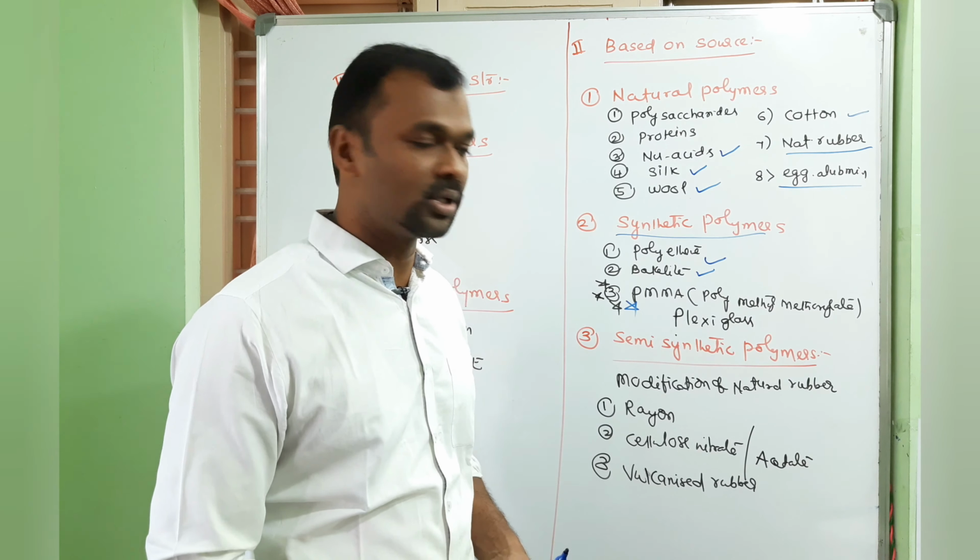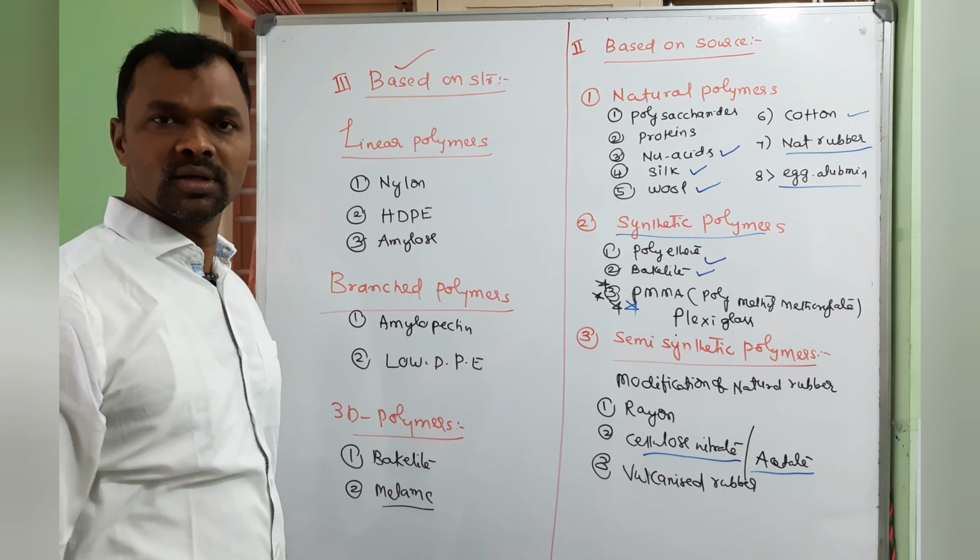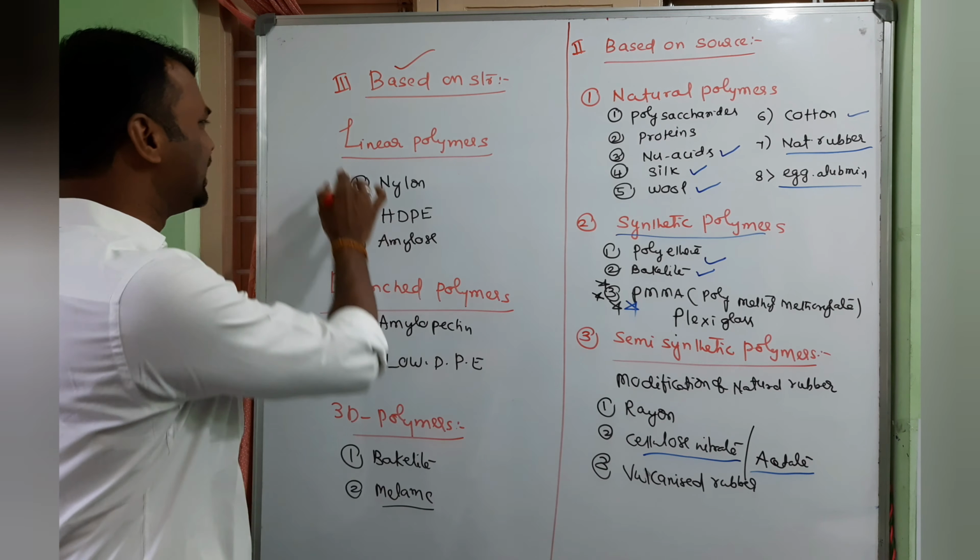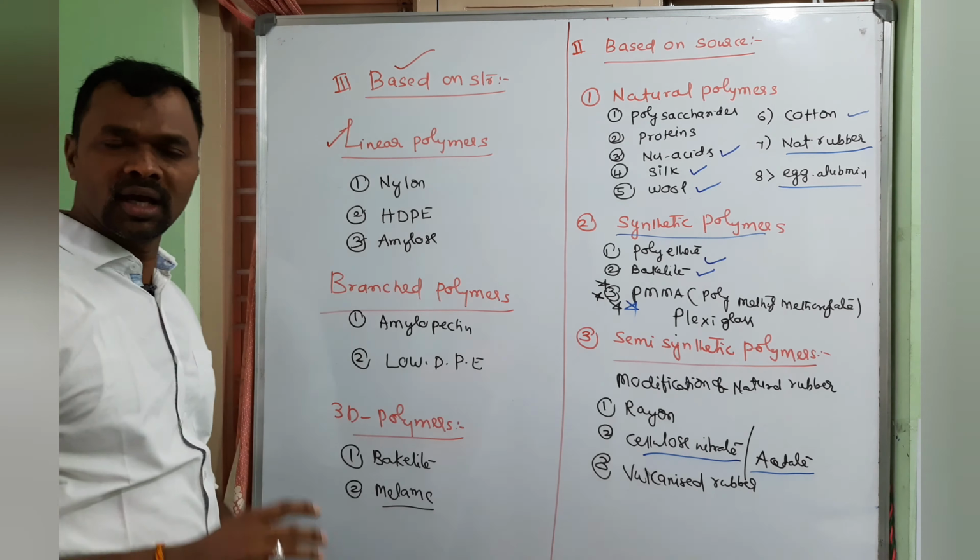So vulcanized rubber, rayon, cellulose nitrate and cellulose acetate. Cellulose nitrate and cellulose acetate, best example for semi-synthetic polymers. Next one, based on structure, we classify into 3 types. Linear, they have linear chains. Example, nylon, high density polythene, amylose.